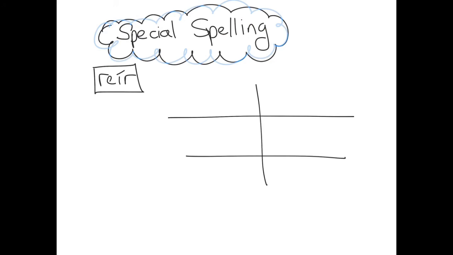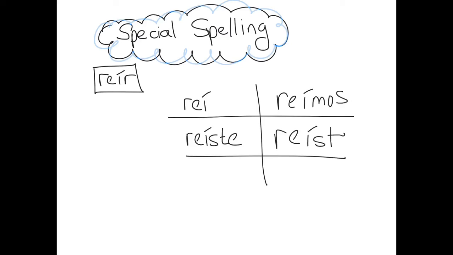Then we have this verb reír. It's special, it means to laugh. So it's going to have some funky accents show up, so we're going to put it in a category all its own. So we've got reí, reíste, reímos, and reísteis. So some extra accents that you might not have expected. Then we have rió and rieron. Again, we have this weird switch where that E after the R kind of disappeared. So we've got to keep that in mind.